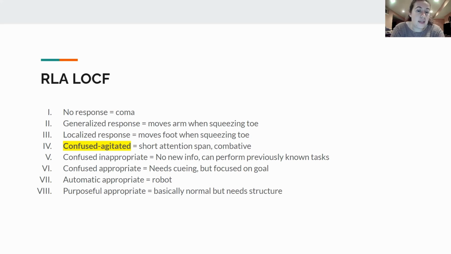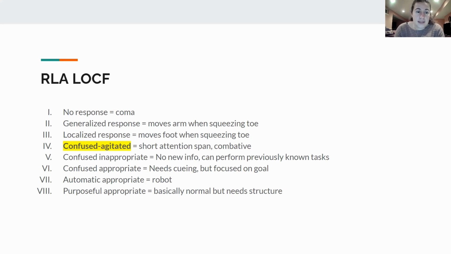Number 5 is confused inappropriate. So this is a patient that cannot learn new information. So if you're trying to teach them something for the first time, like learn how to use a new game on their phone, they're not going to be able to do that, but they can perform previously known tasks fairly well. So if you're trying to teach them how to get dressed again, they can pick up on it pretty quickly because they remember, okay, I put my arm through this hole, then I put it over my head kind of thing, and it's good.